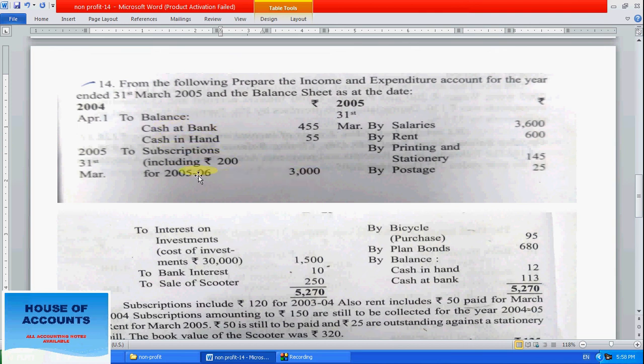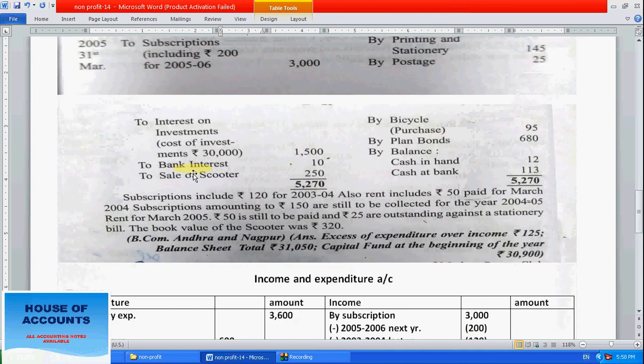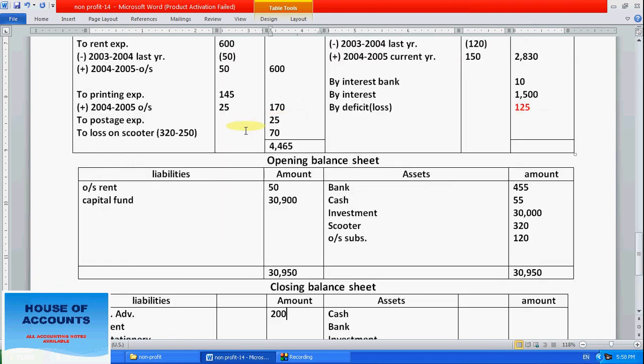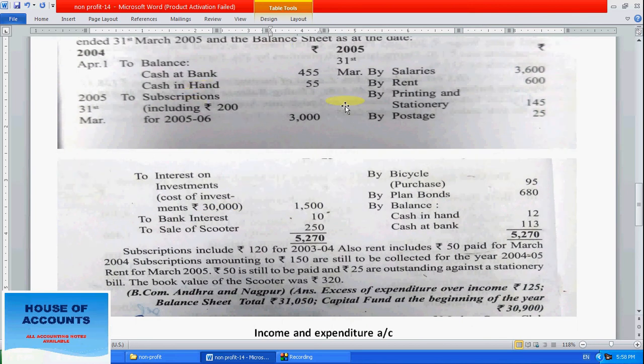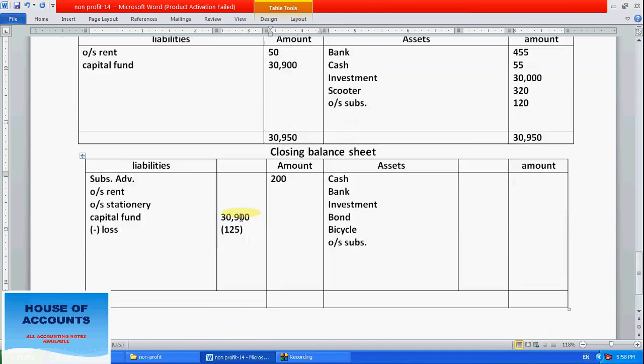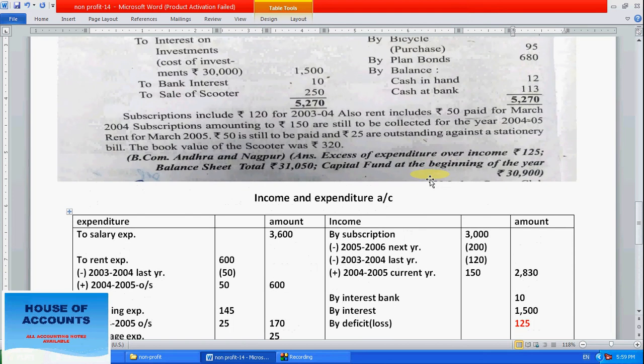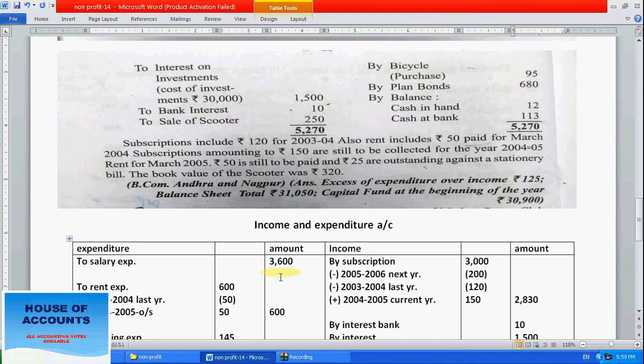Subscription 3,000. The next upcoming year's subscription we have received this year only, in the current year. So we have received it in advance, that is 200. So right, subscription advance 200, outer column. Next, after subscription advance, interest on investment, cost of investment, how much? 3,000. So right here, investment how much? 30,000, sorry, 30,000 investment. Next, bank interest we have taken, sale of scooter also taken.